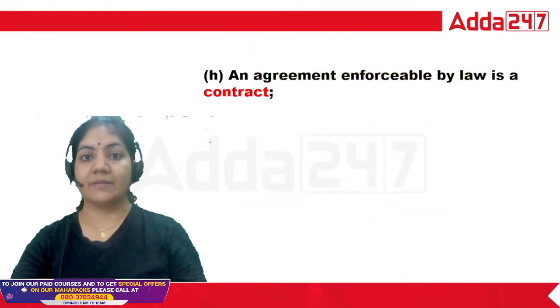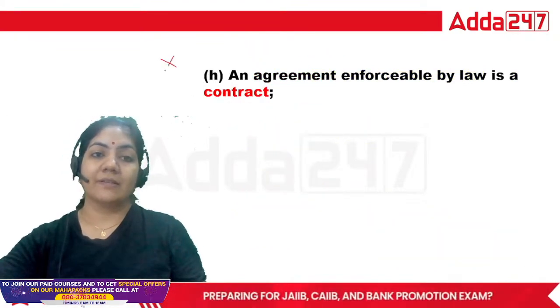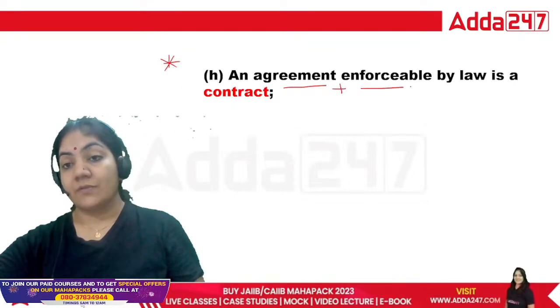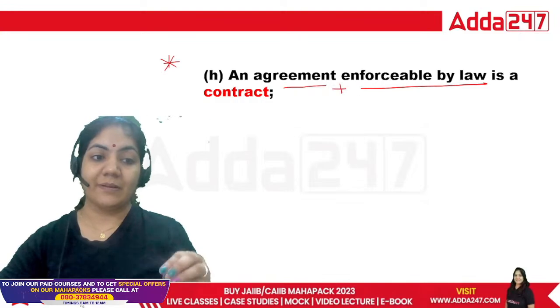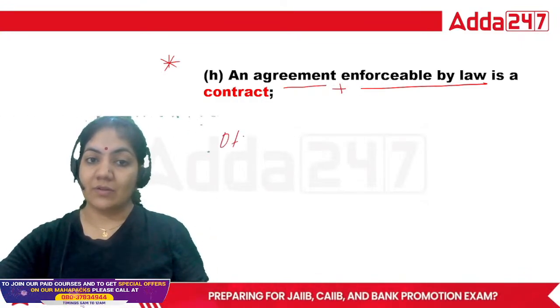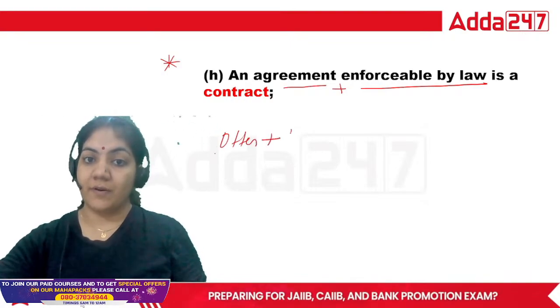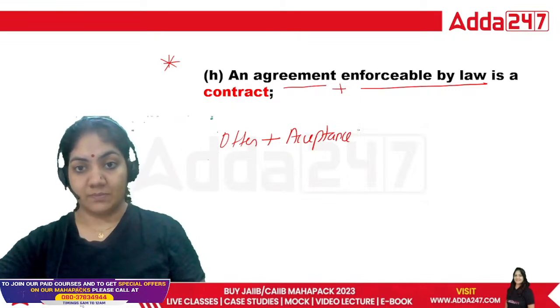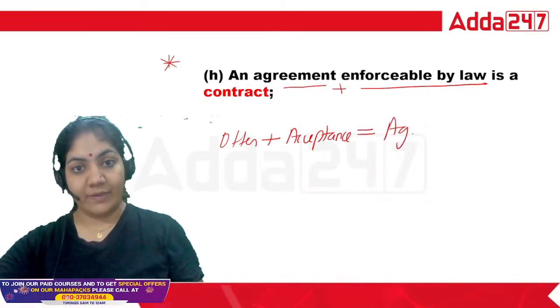Done? Next, what is contract? So I think this is the best example: an agreement enforceable by law. That is simply written, that is called what? Contract. So what I have told you, offer plus acceptance. Now I will not write the term promise, that is equal to agreement.